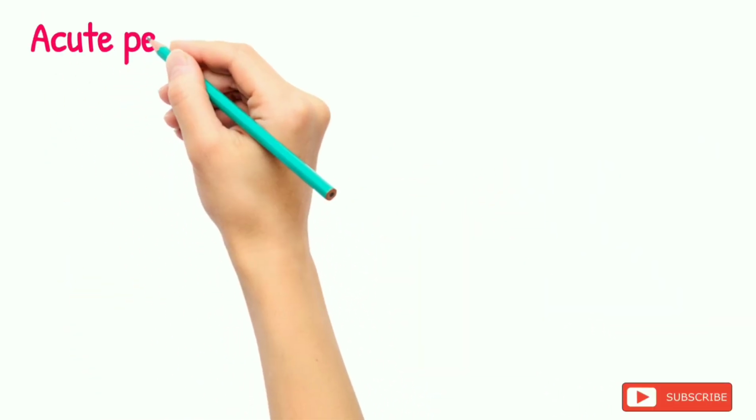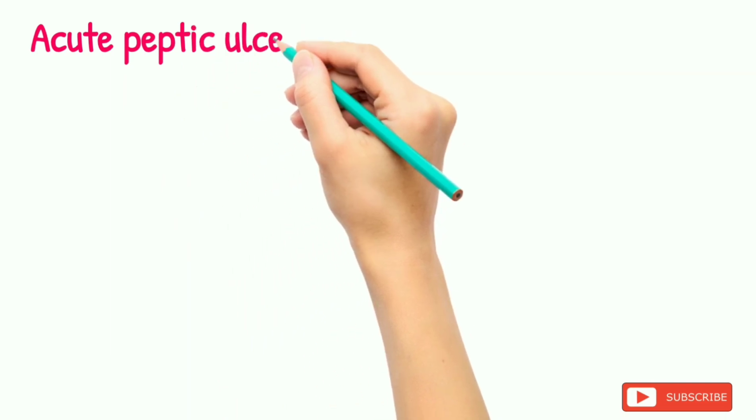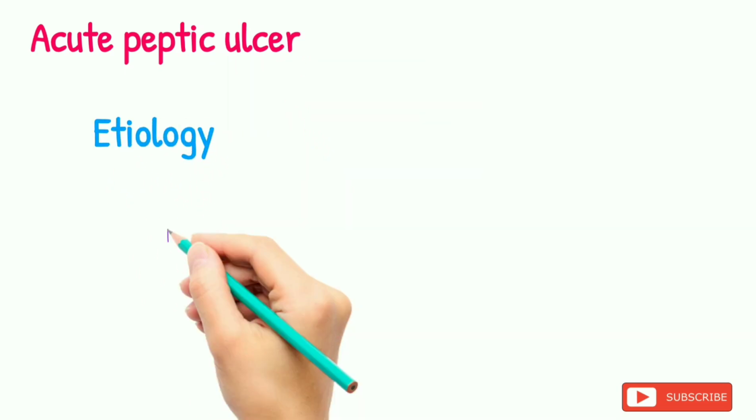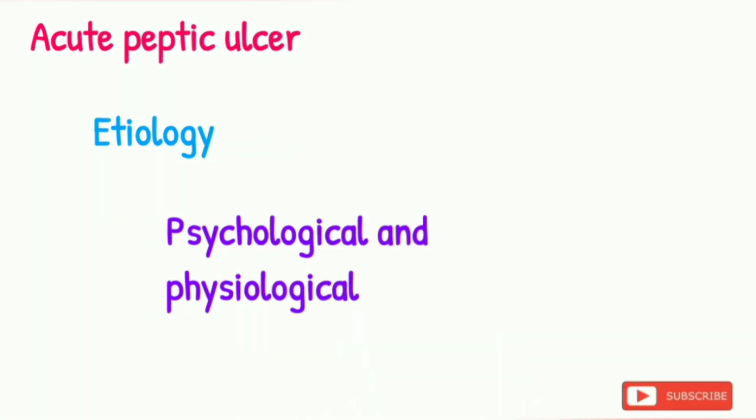Now let's see what is the acute peptic ulcer. They are also called the acute gastritis or the acute stress ulcers. Etiology can be psychological or physiological causes. In the physiological causes, it can occur after the excessive consumption of alcohol and smoking, and it can occur after burns, called the Curling's ulcer, or it can occur after the head injury or the neurosurgical operations, then it is called the Cushing's ulcer. And the respiratory failure may also produce the acute erosions.